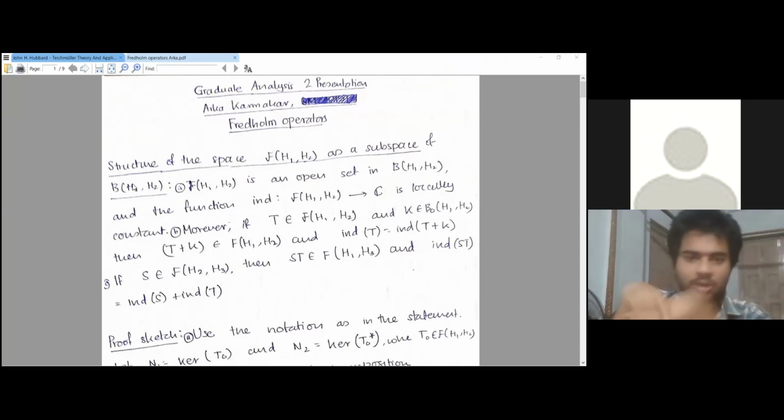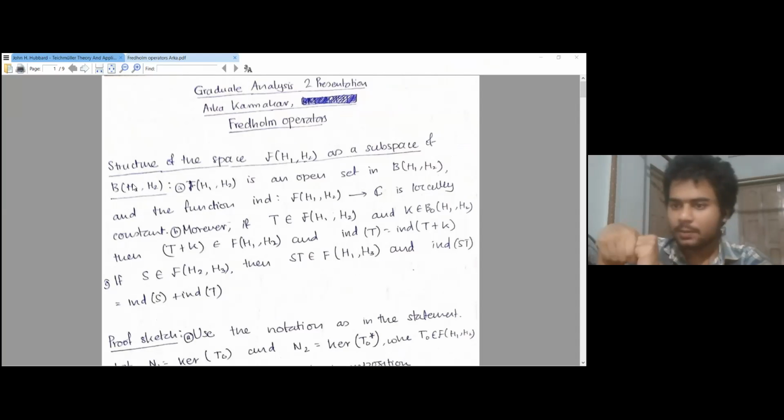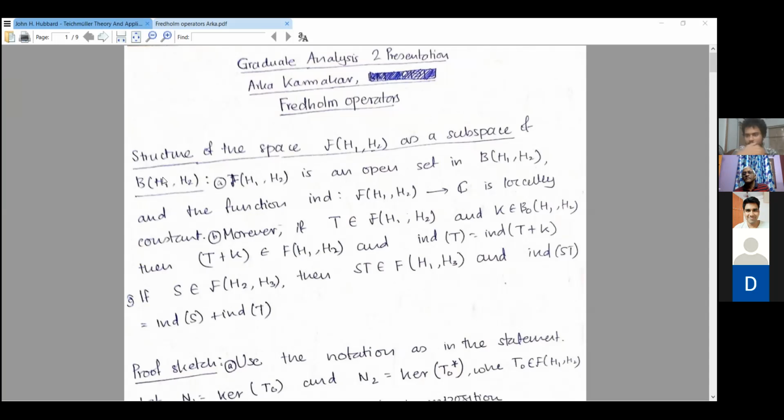So I'm Ark Kormakar from BSc second year. I'm going to present about Fredholm operators, and I'll give some applications at the end, which are not part of the syllabus, I guess, from linear elliptic theory. But mainly I follow what is done there in Sundar's book, like I'll continue from Deepak's lecture.